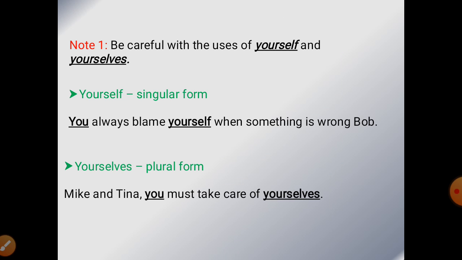There are so many things which need to be considered or remembered. So the first one is be careful with the uses of yourself and yourselves. Yourself, S-E-L-F, is basically used for singular form. Like you always blame yourself when something is wrong. Bob, as Bob is singular, so we have used yourself. And then the second one, yourselves, is used for plural form. Mike and Tina, 2 people are here. Mike and Tina, you must take care of yourselves.